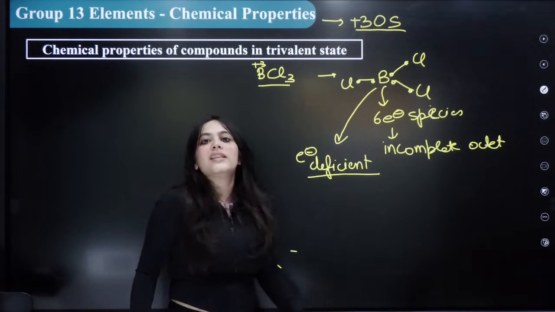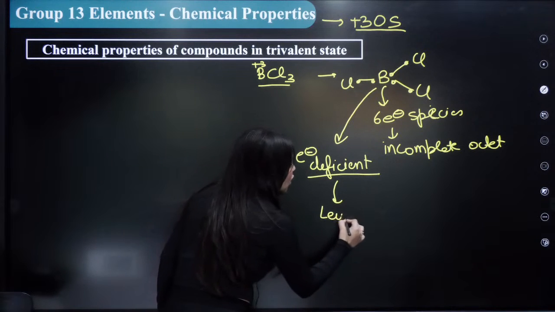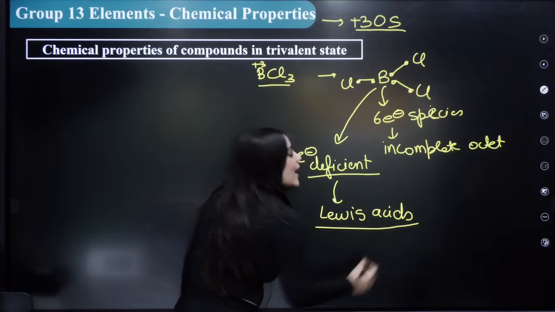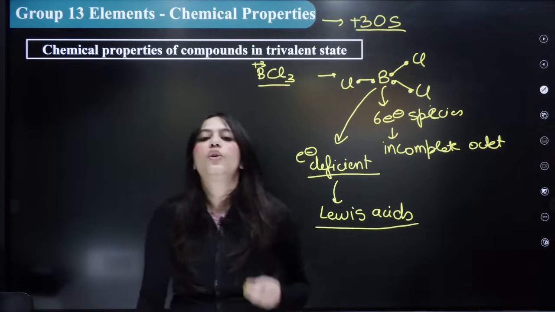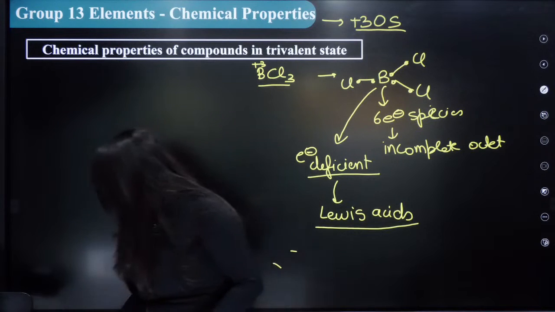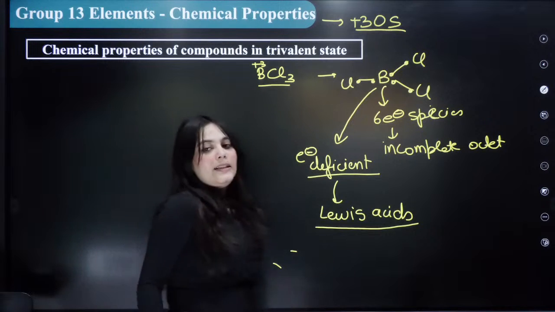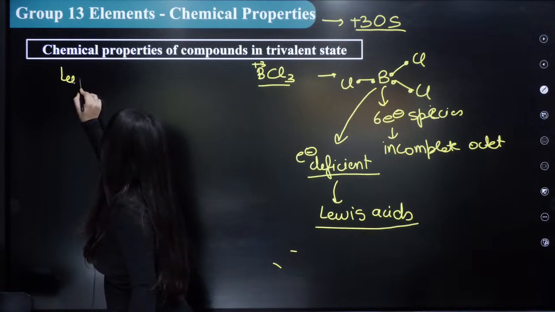So what are species that are electron deficient called? They are called Lewis acids. Remember this. Because they are electron deficient, they act as very good Lewis acids. Now I'm going to write the Lewis acidity trend over here. So what is the Lewis acidity order?